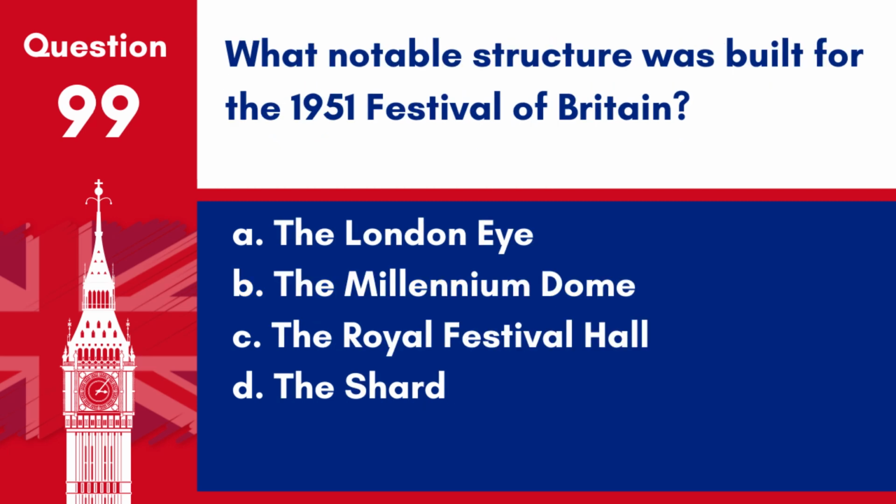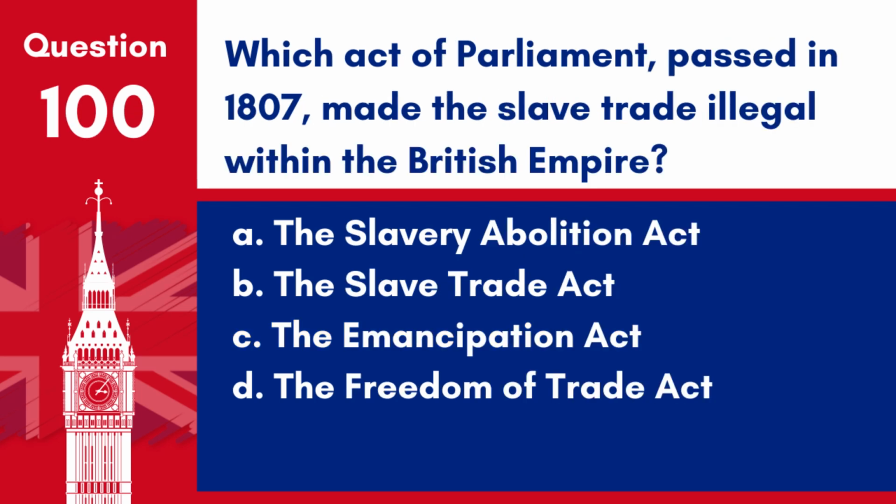Question 99. What notable structure was built for the 1951 Festival of Britain? A. The London Eye. B. The Millennium Dome. C. The Royal Festival Hall. D. The Shard. Answer: C. The Royal Festival Hall. It was built as part of the Festival of Britain celebrations on the south bank of the River Thames in London.